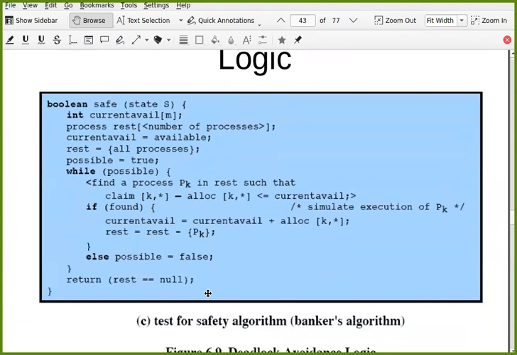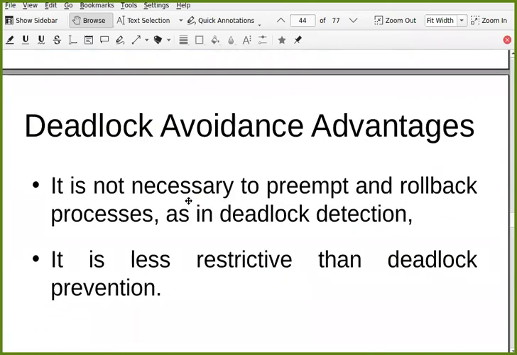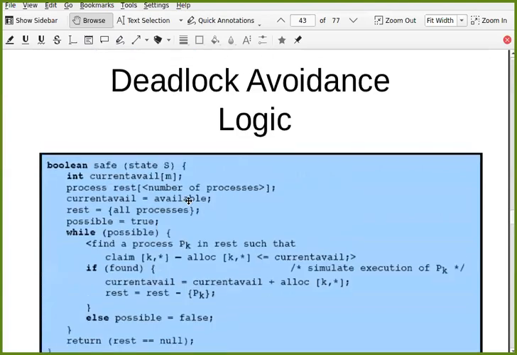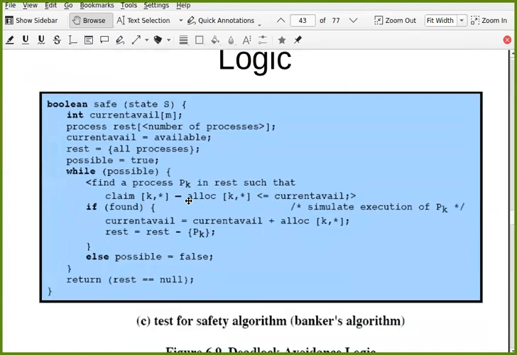And how to find a safe state? So this is the algorithm for that. You just go through this, you will get it. Safe state idea. Okay, let us discuss this. What is a safe state here? How do you find out whether a state is safe or not? So this is the algorithm for that.